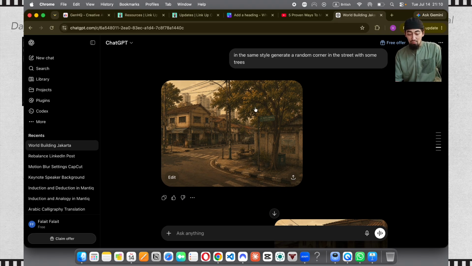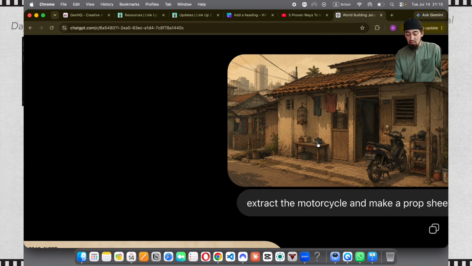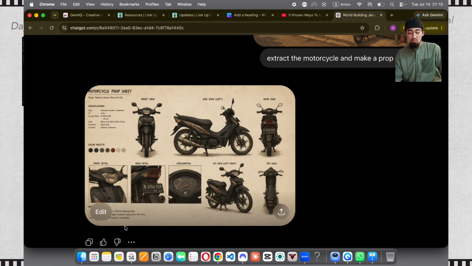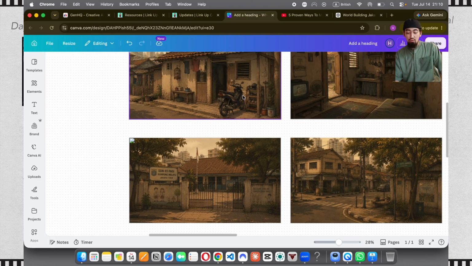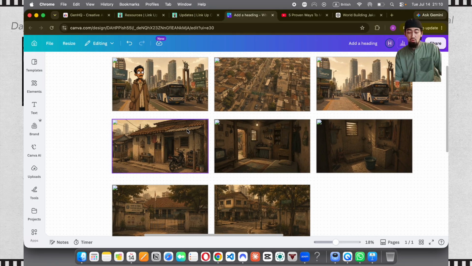But yeah, then I also said here, extract the motorcycle and make a prop sheet. And this is what I got. Because we will be using this motorcycle for the father and the family to be riding on. So we need it from different angles, so we get that consistency. I took all of these photos and I put them all in Canva Whiteboard just to have a feeling of where we're going, the mood and the vibe.